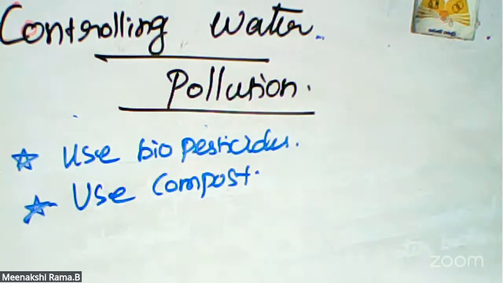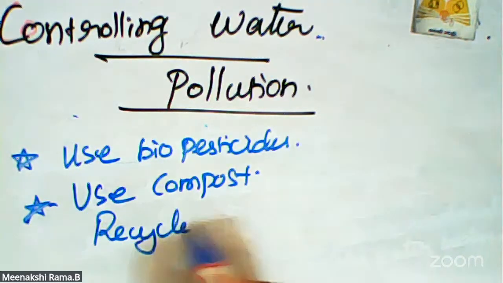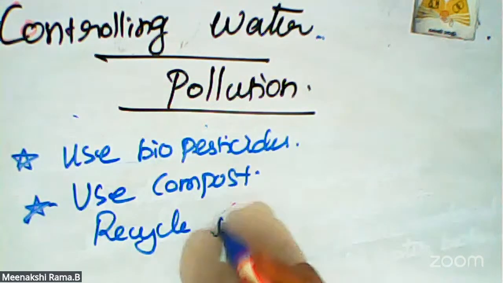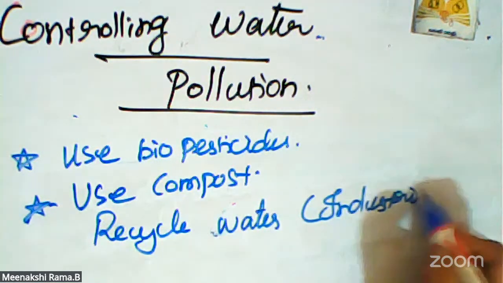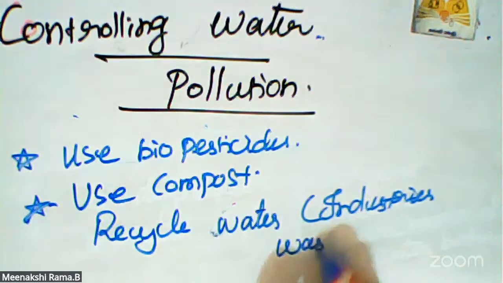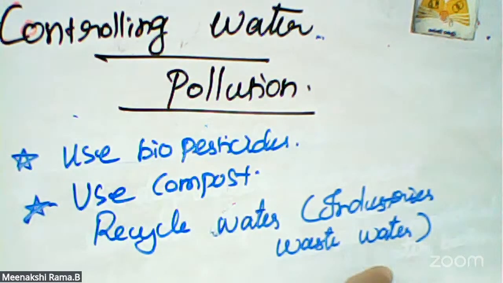If the industrial wastewater is recycled, definitely the industrial waste does not affect the water. Water pollution is not created in that place. When we treat the wastewater or filter the industrial waste, it does not pollute.